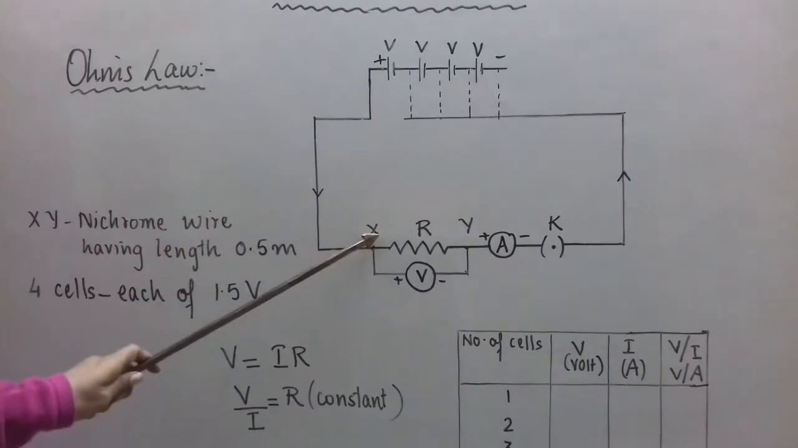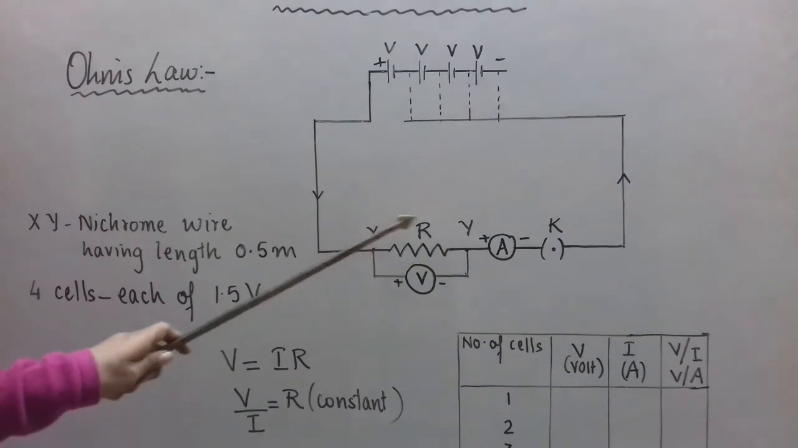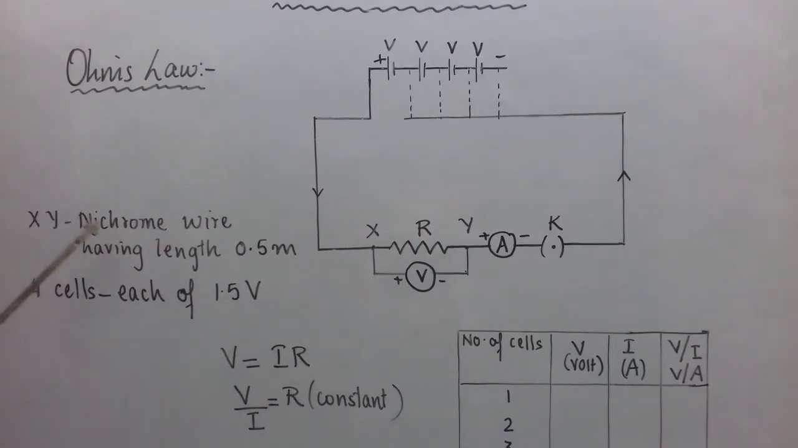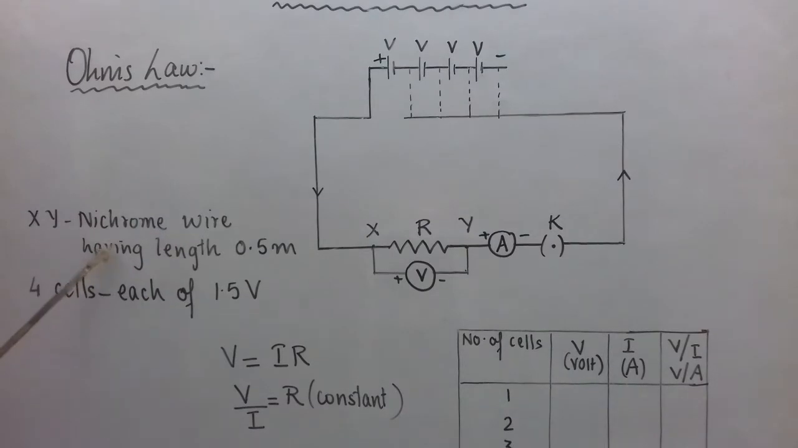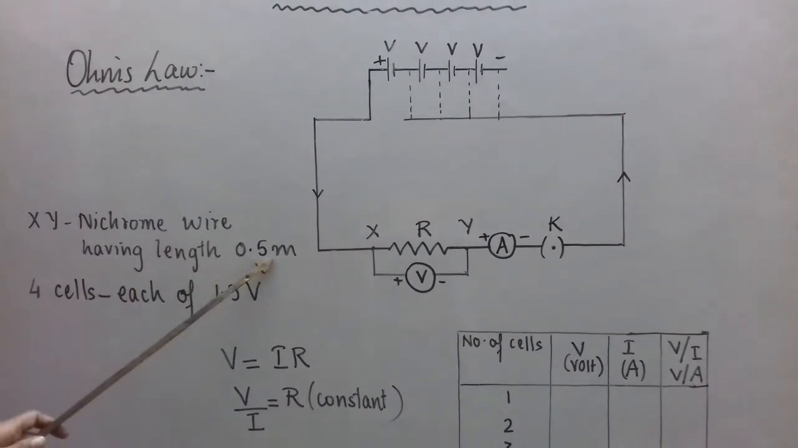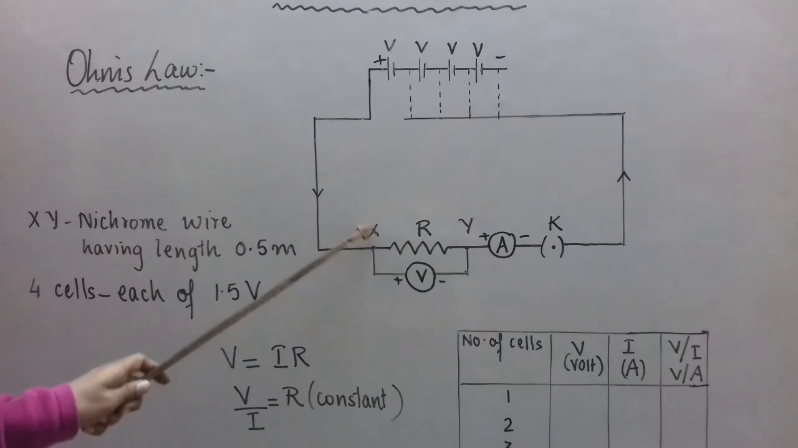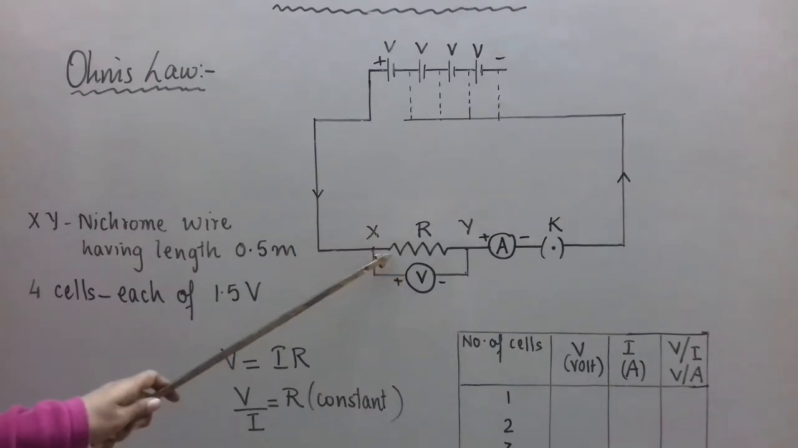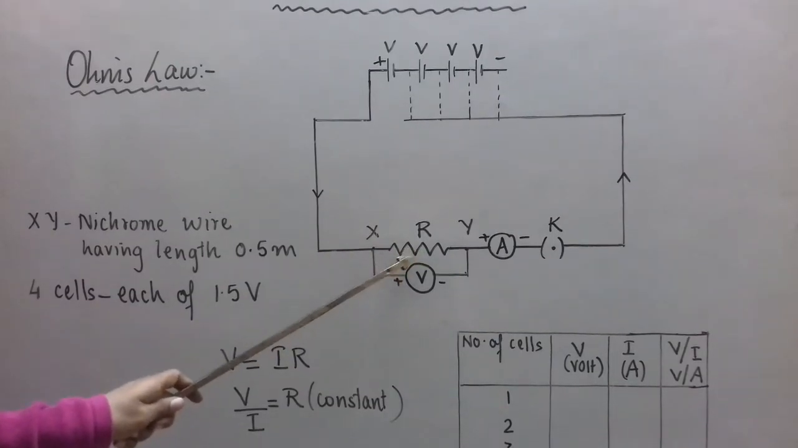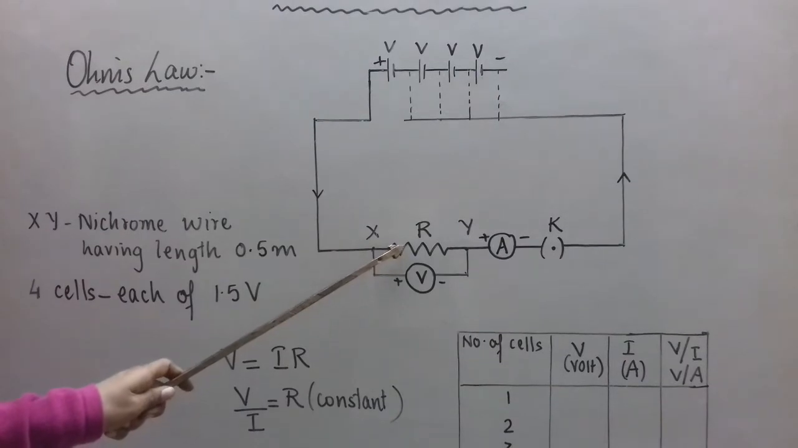Then we have here XY. What is XY? XY is a nichrome wire having some length. I have chosen the length from NCERT only, half meter. We can see this is a voltmeter which is connected in parallel across the XY wire, and you must have seen this symbol before. This is a symbol for resistance. You will understand it later.